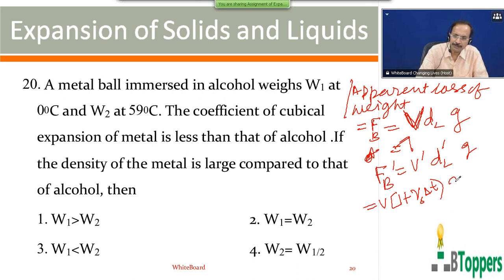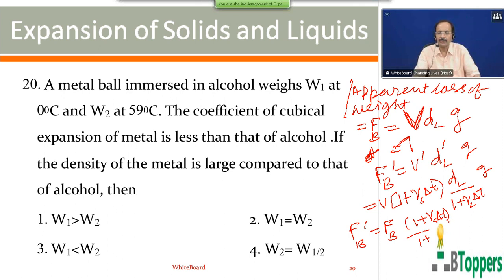The density of the liquid at higher temperature you can write as the initial density of the liquid divided by (1 plus gamma for liquid into change in temperature). So the force of buoyancy at higher temperature equals the force of buoyancy at the initial temperature into (1 plus gamma for solid into delta T) by (1 plus gamma for liquid into delta T). Of course, I will discuss this part in more detail when I discuss the variation of density of a substance with temperature.